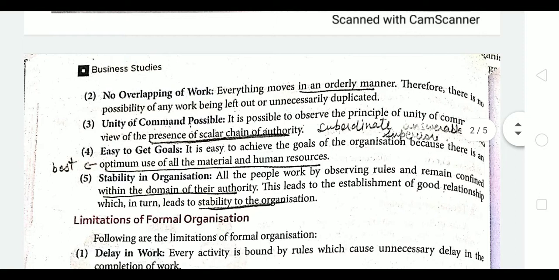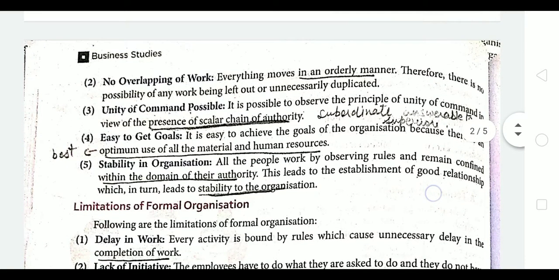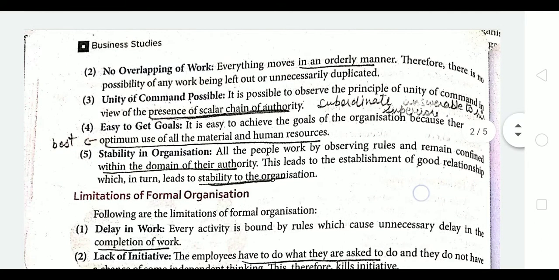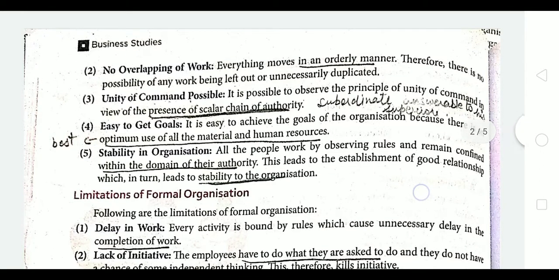Next is no overlapping of work, as we have already discussed in the previous video about the process of organizing. So in the process of organizing, we have 4 steps. So first is identification and division of work.